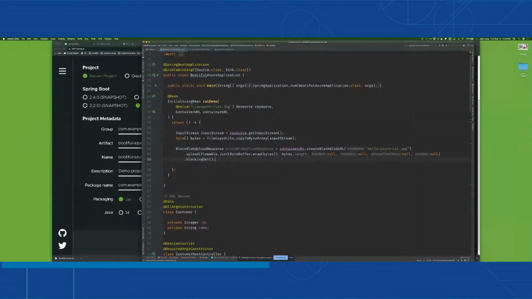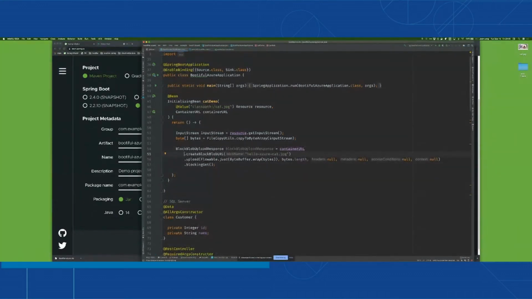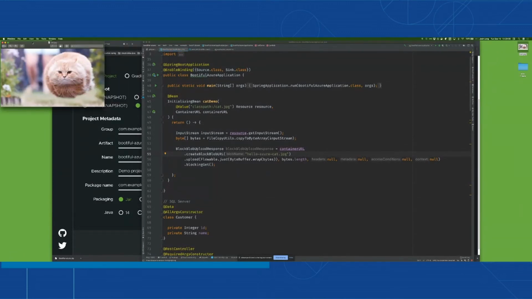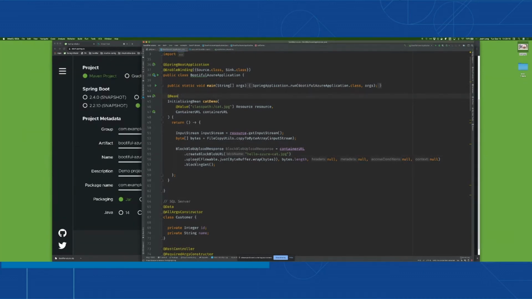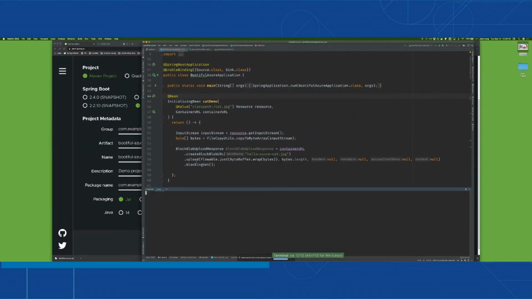I don't know what exactly a block blob is. I've never heard of such a thing, but I do like it. So I went on the internet and tried to find the best block blob cat I could find. And this is as close as I could get. This is a block blob cat, round, but it's a blob. So I'm going to take that cat and put it in my resources. We'll copy the desktop cat to src/main/resources, cat.jpg.